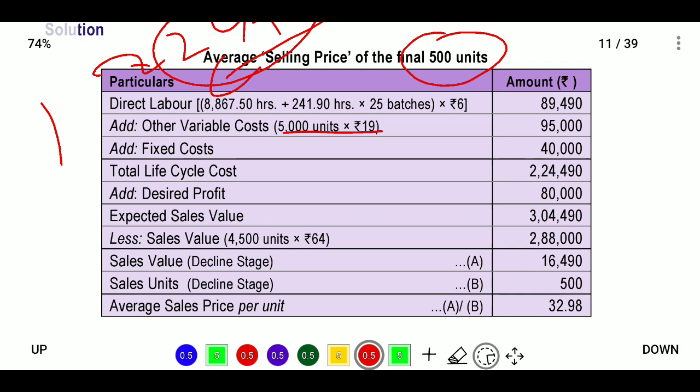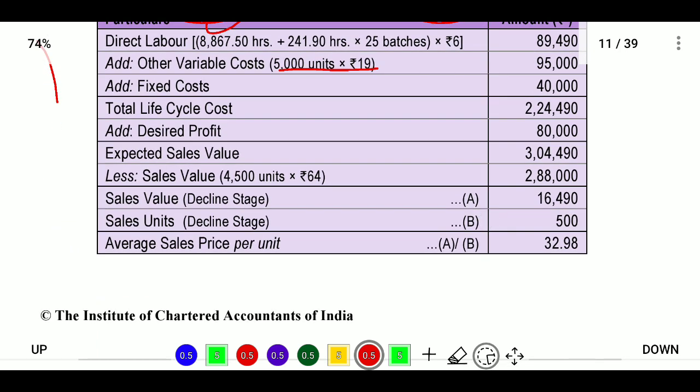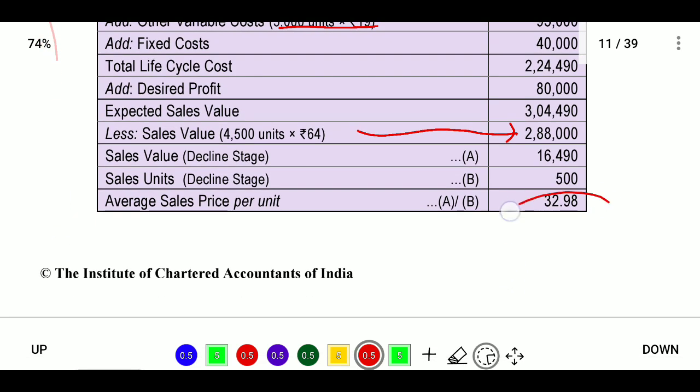So expected sale value will be 3,04,490. This is for total 5,000 units. Here we provided for 4,500 units sale value, that is 4,500 into 64, we will get 2,88,000 for now. Next, sale value will be 16,490. Sales units will be 500, and average sale price per unit will be 32.98. This is the case.